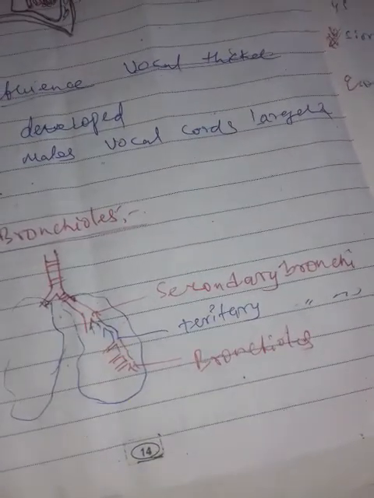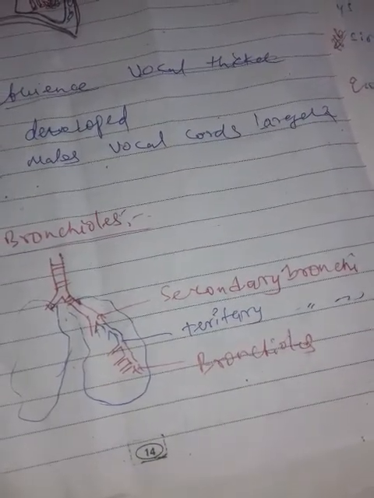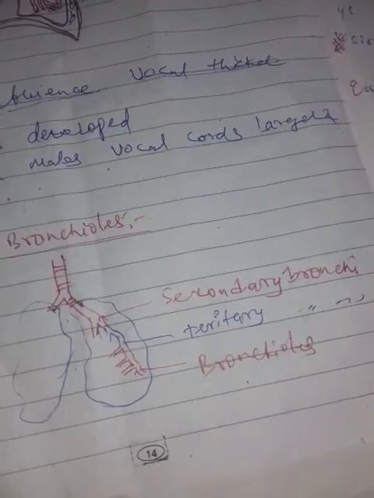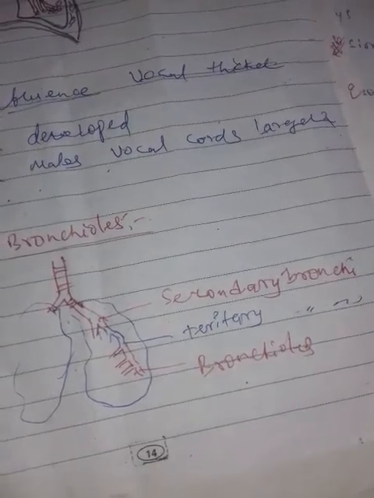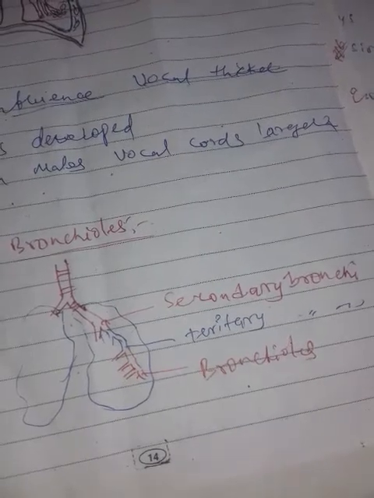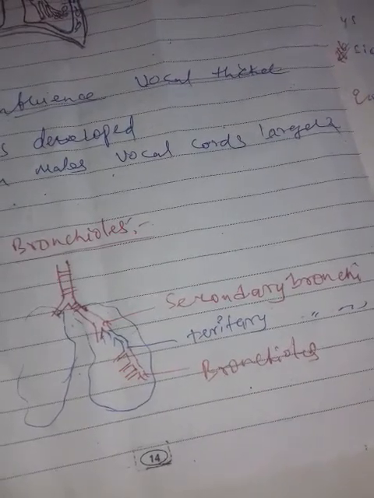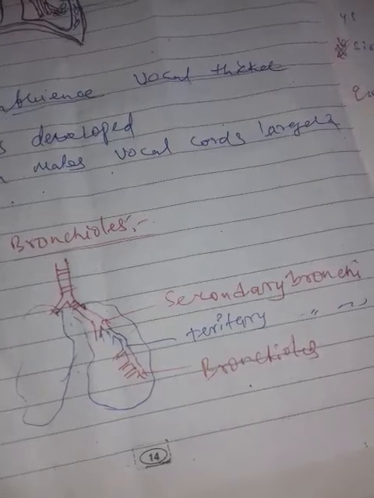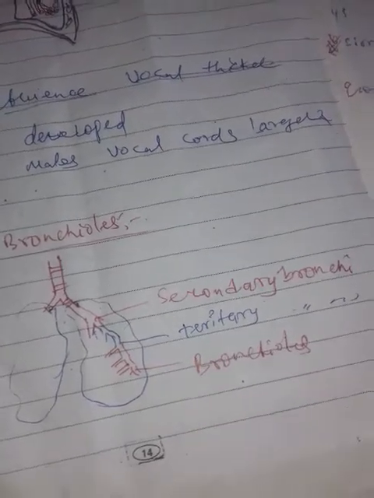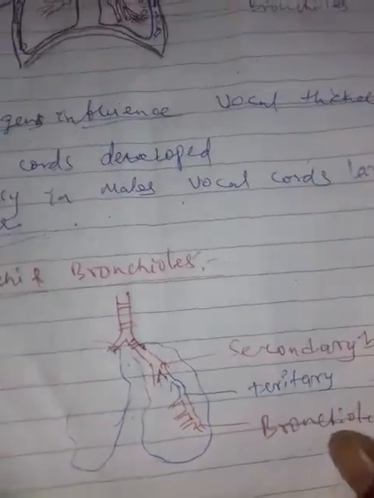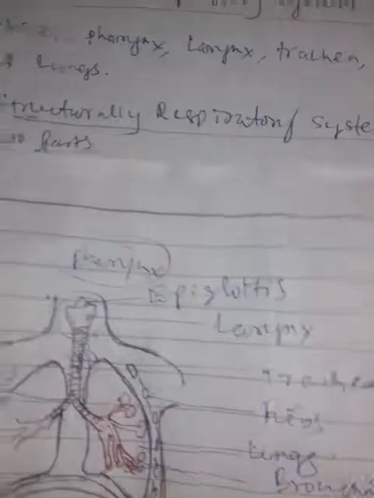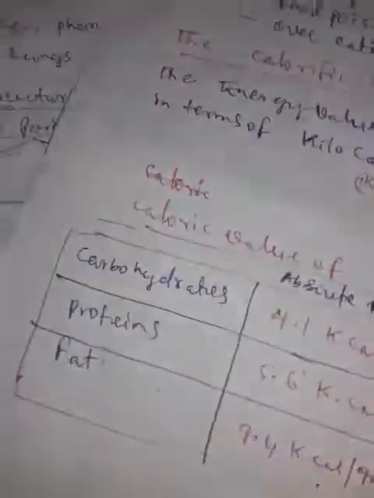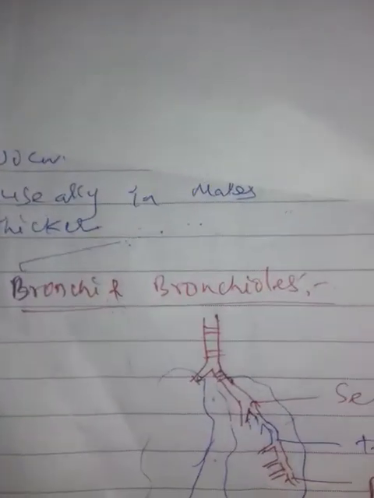The bronchioles are divided into primary, secondary, and tertiary bronchioles. Finally the tertiary bronchioles are divided into terminal bronchioles. Terminal bronchioles are subdivided into microscopic respiratory bronchioles, which in turn are subdivided into alveolar ducts. Okay students, in the coming class, tomorrow, we will discuss the structure of bronchi and bronchioles.